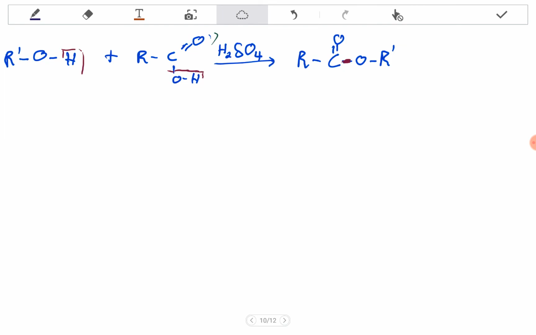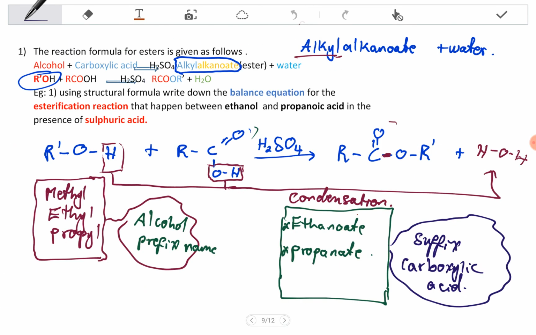Let's follow this structure. Remember that you also have water here. So let's follow this pattern to get the actual reaction.